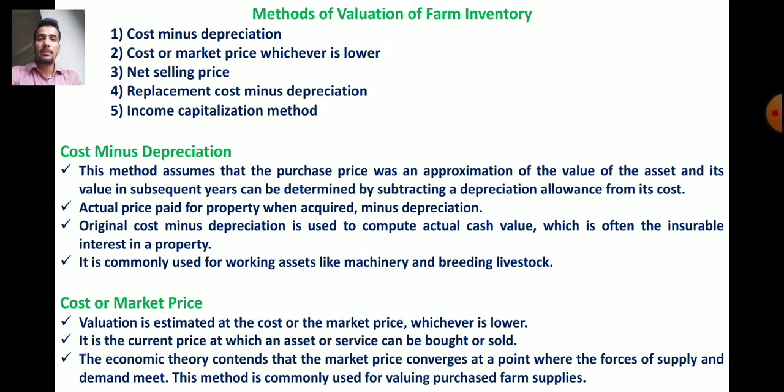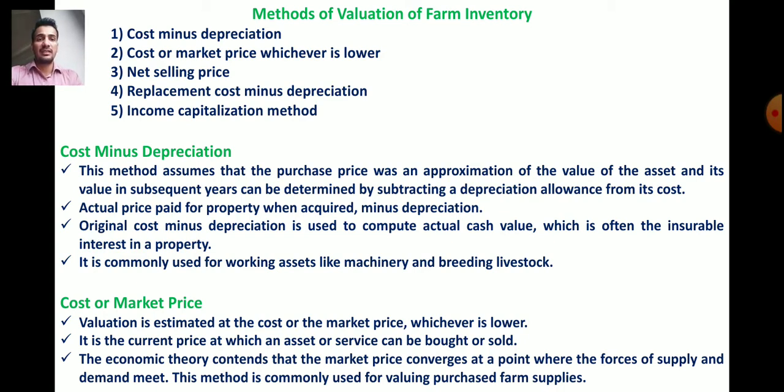Okay, actual price paid for property when acquired minus depreciation. Means in this method, firstly we take the actual price paid, actual price means the price for which we have acquired that machinery on the farm, minus the depreciation. Means from the original price we just subtract the depreciation value. So this is the cost minus depreciation method.